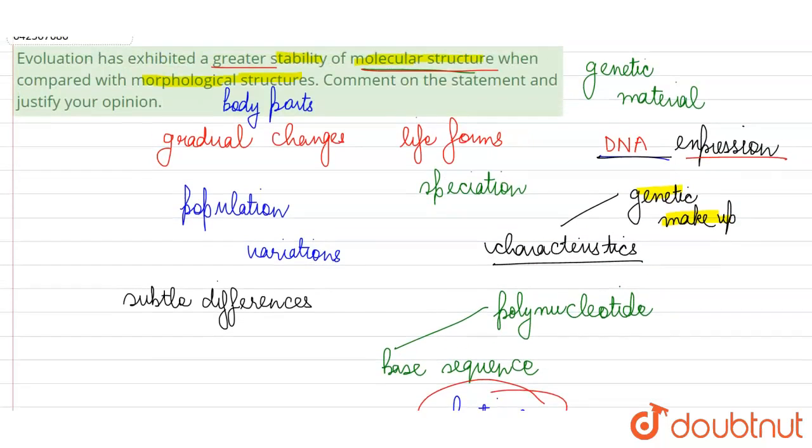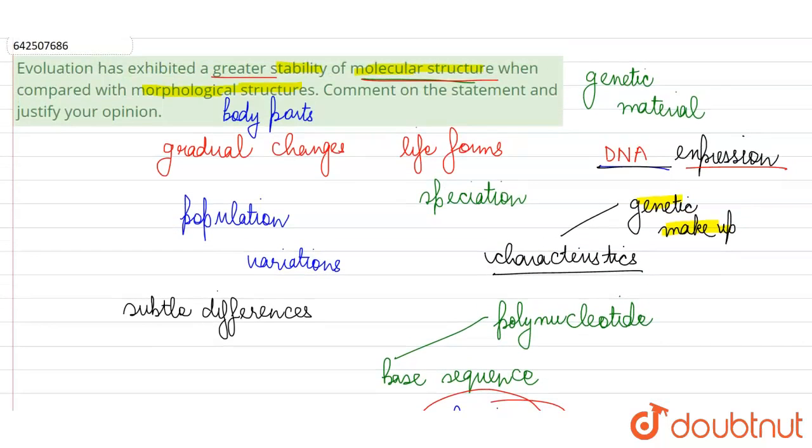So it is correct that over the process of evolution, the molecular structure remains stable when genetic material is passed on from one generation to the next, from the parent to its progeny. How is the hereditary information being transmitted? DNA is responsible for all of this. All of the hereditary information is stored as well as transmitted from one generation to the next through this DNA.